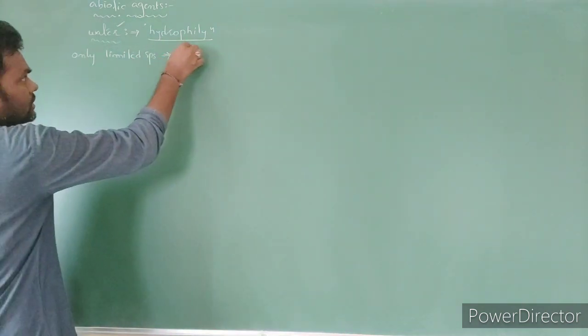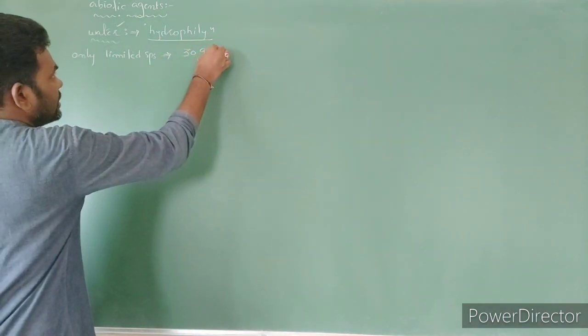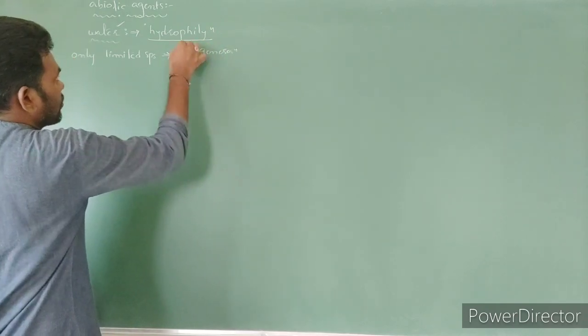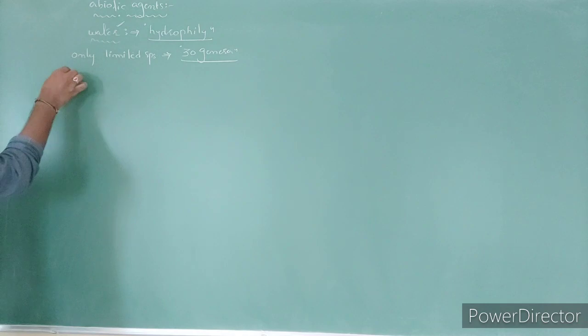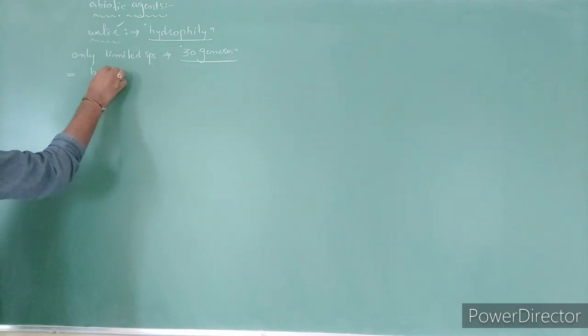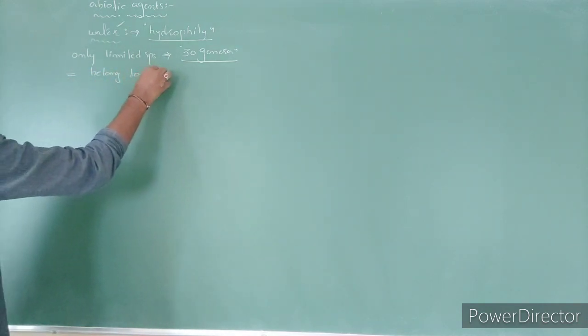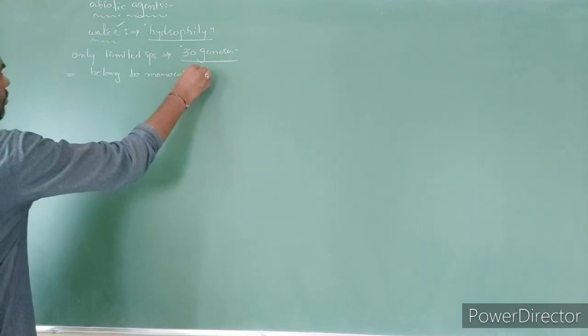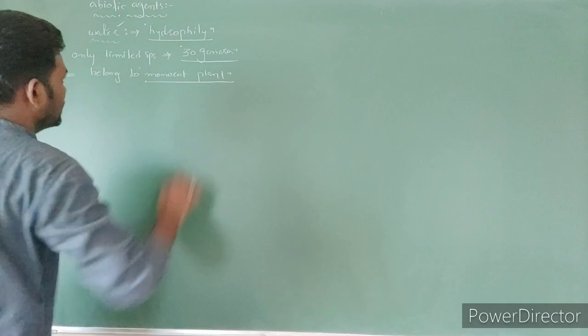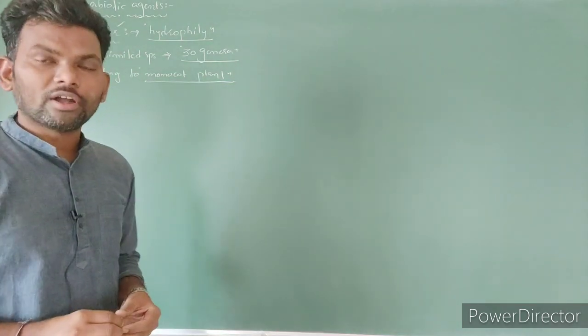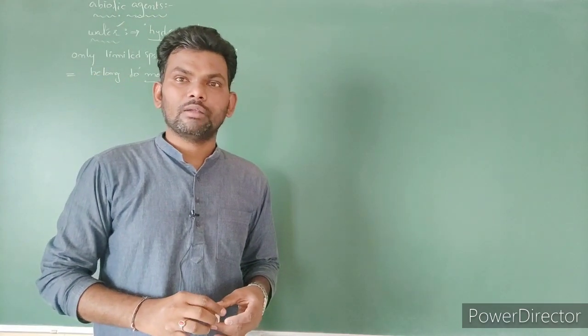In NCERT it is clearly given that 30 genera are performing hydrophily. Out of these 30, most of the species belong to monocot plants.